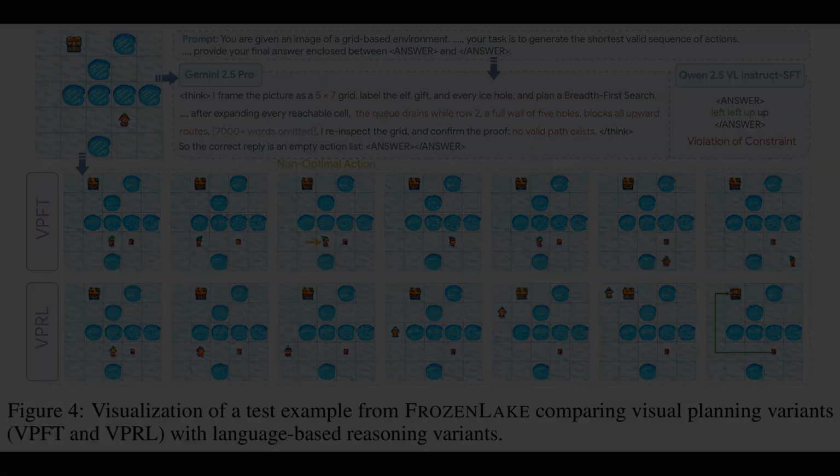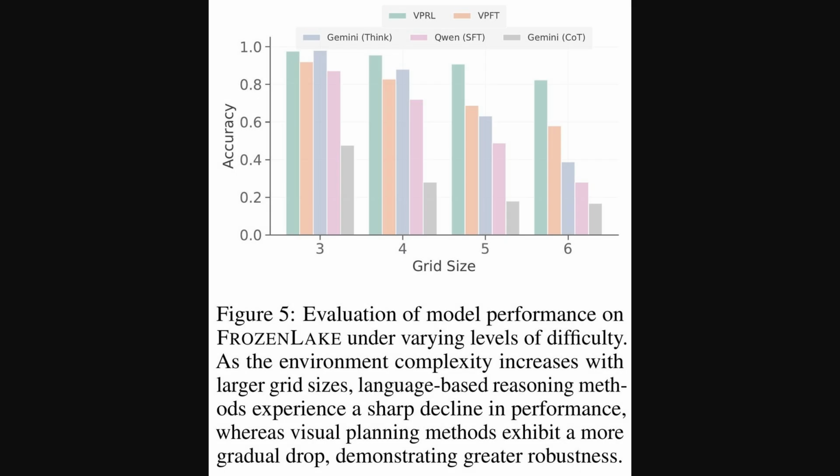So, Figure 5 takes that frozen lake comparison a step further, specifically looking at how these different models handle increasing difficulty. The horizontal axis here represents the grid size, essentially how complex the frozen lake environment becomes, ranging from 3 by 3 up to 6 by 6. And the vertical axis shows accuracy. What's really telling is that as the grid gets bigger, the accuracy of the language-based models, like Gemini and Qwen, drops off quite sharply. But the visual planning methods, especially VPRL, maintain higher accuracy and show a much more gradual decline. This really demonstrates their greater robustness to increasing task complexity.